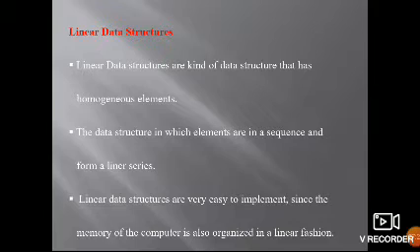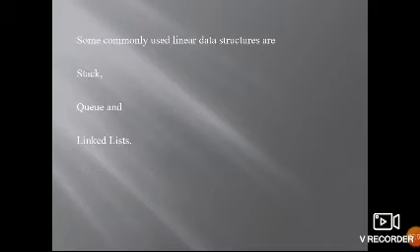Homogeneous is nothing but a collection of data of the same type. All the elements are arranged in a sequential manner, in continuous memory allocation. Linear data structures are very easy to implement since the memory of the computer is also organized in a linear fashion.